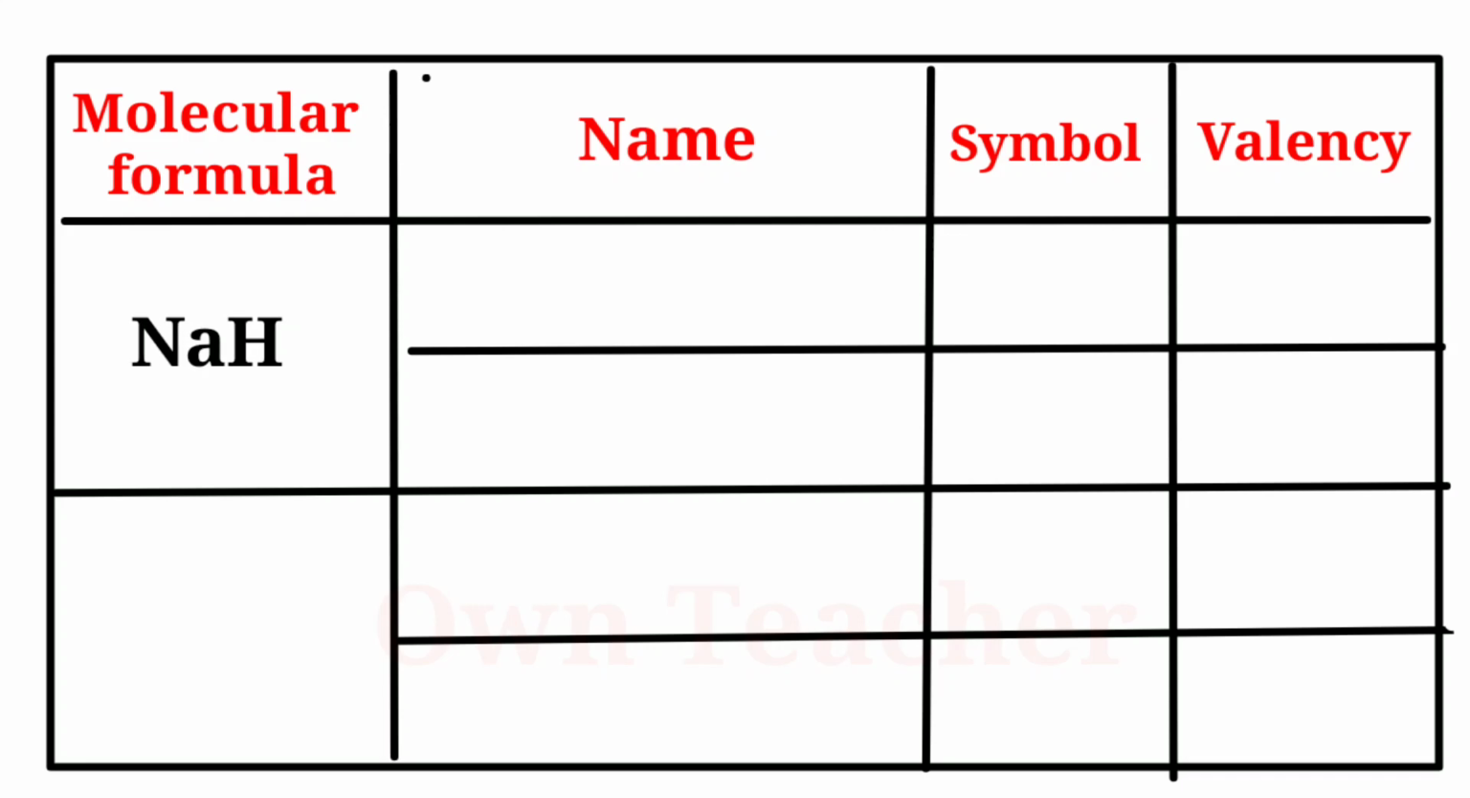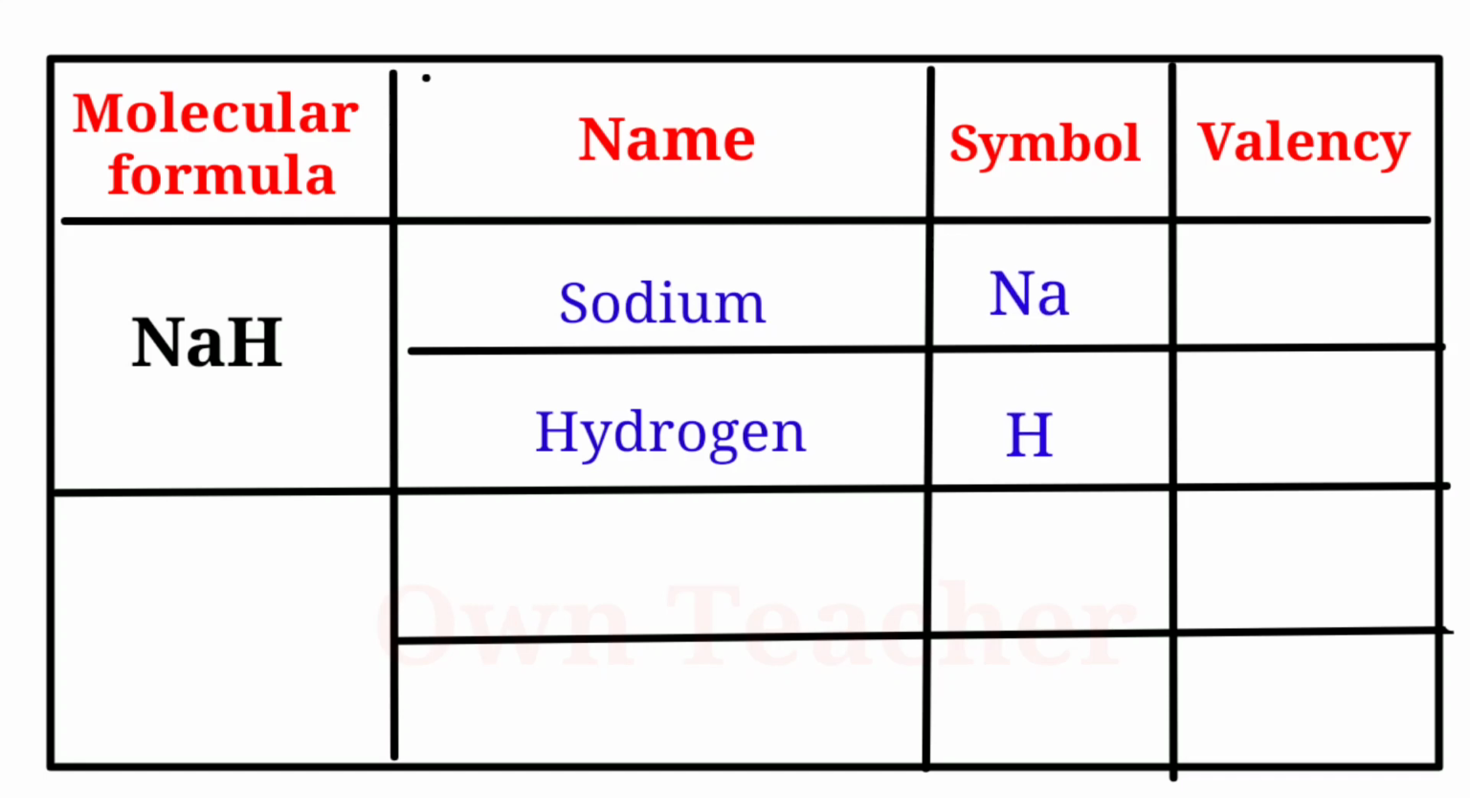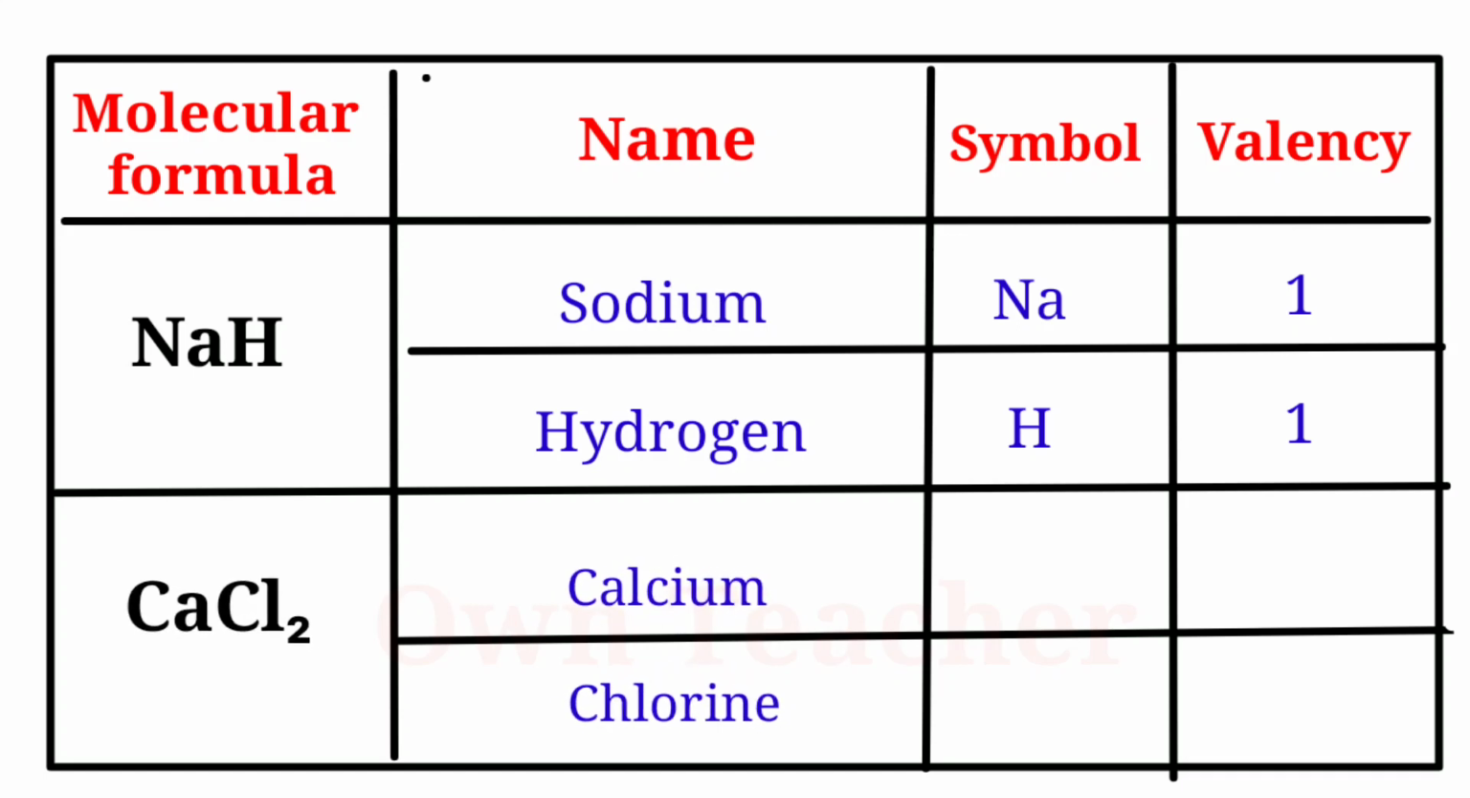Another molecular formula is NaH. Its name sodium and hydrogen. Its symbols Na and H. Its valency both are 1 and 1. Another formula CaCl2. Its name calcium and chlorine. Its symbols Ca and Cl. Its valency 2 and 1.